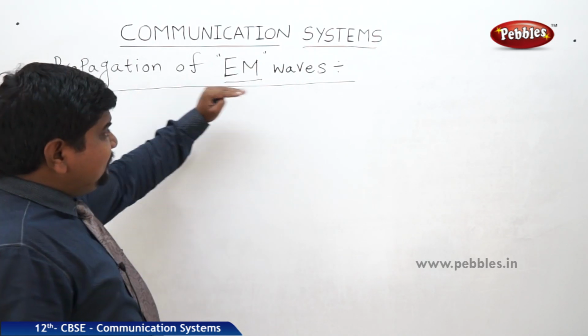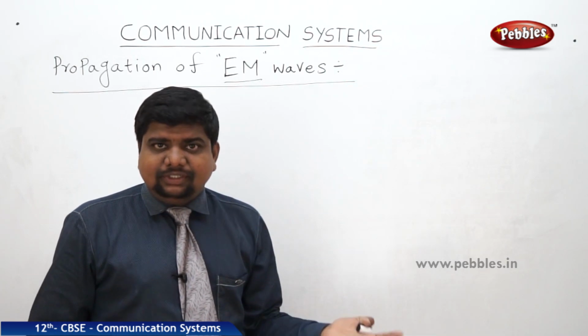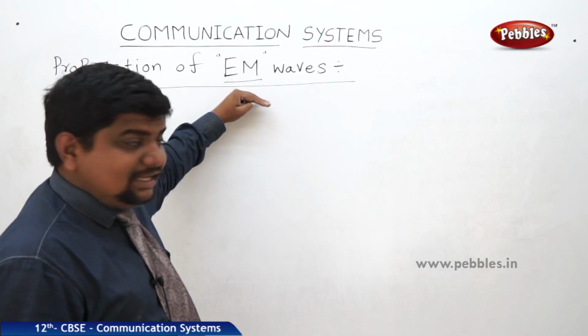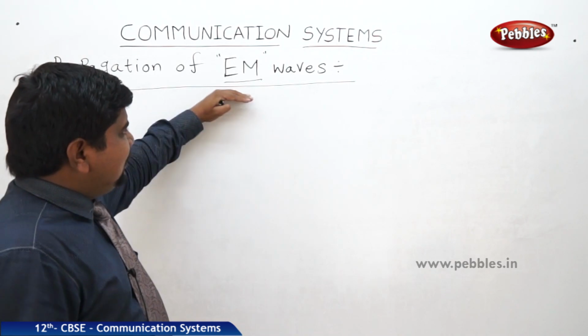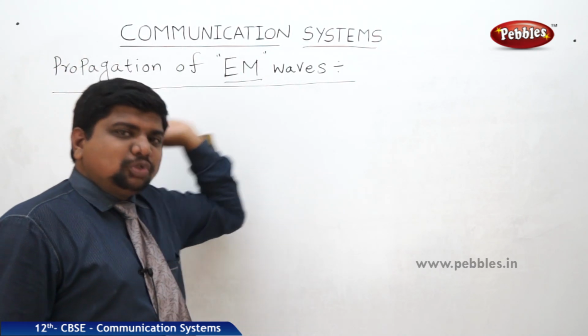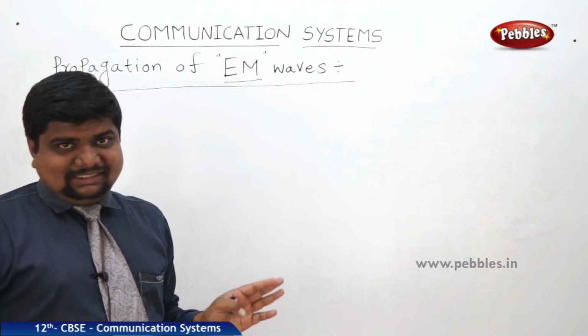Electromagnetic waves can travel through vacuum also, but the frequency and wavelength are very important for the transmission.